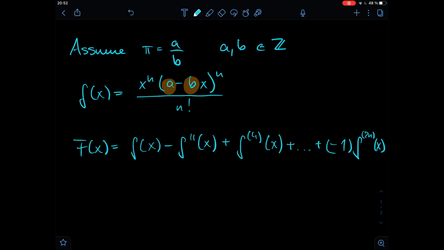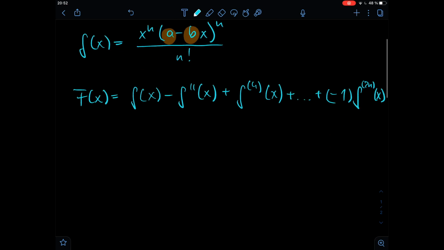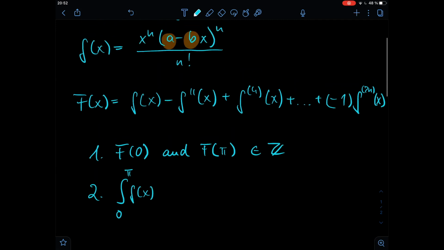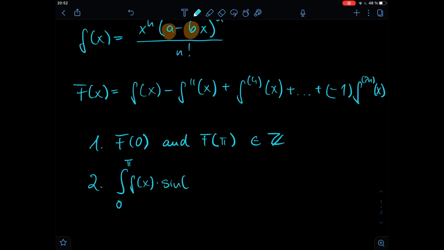Now we have done all the preparations we need. So let's take a look at the steps that we're gonna go through. The proof itself is based on 3 steps. The first step is we're going to prove that F of 0 and F of pi are both integers. Then in the second step, we're going to take a look at the integral from 0 to pi of small f of x times sine of x dx, and we're going to prove that this integral is equal to F of 0 plus F of pi, and therefore is an integer.